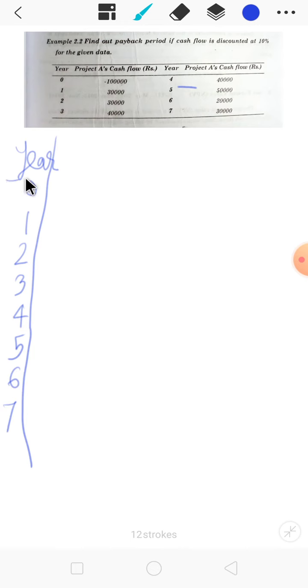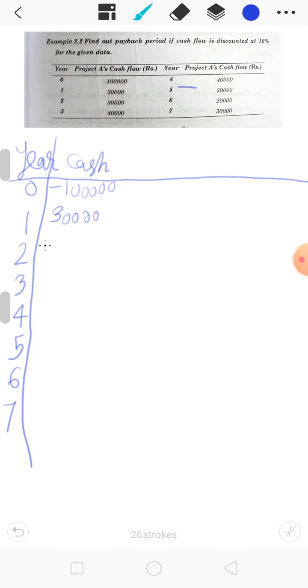Then the cash flow of the project: the first year is minus 1 lakh, then we are getting around 30,000, then again around 30,000, then 40,000, then 40,000, then 50,000, then 20,000, then 30,000.